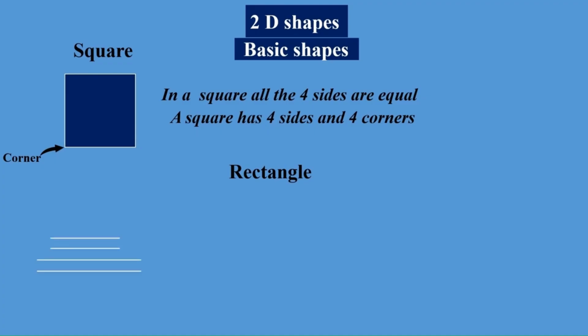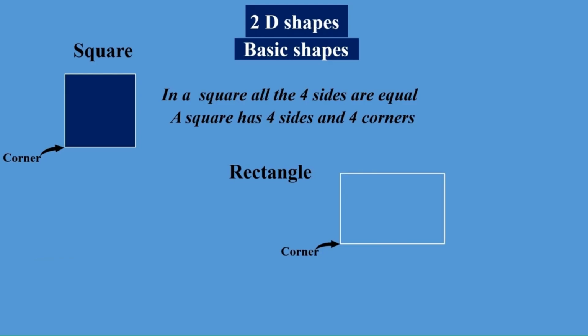Here again we need 4 lines. As before, let us draw first the horizontal base, then draw the vertical side. Now the point of intersection of the horizontal line and the vertical line is a corner. Now repeat the same thing with the other 2 lines, and thus we complete the rectangle.